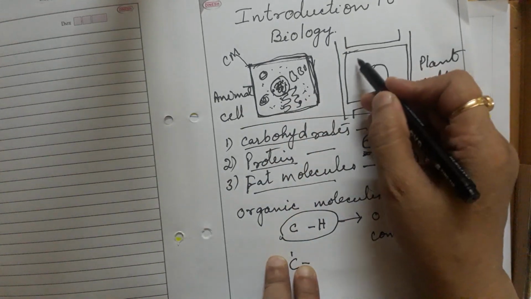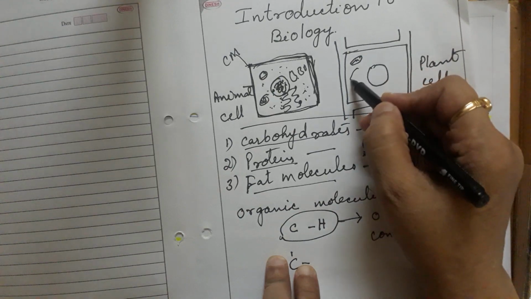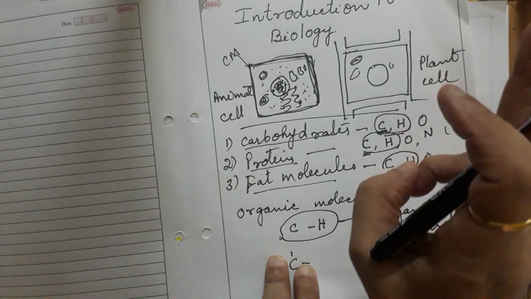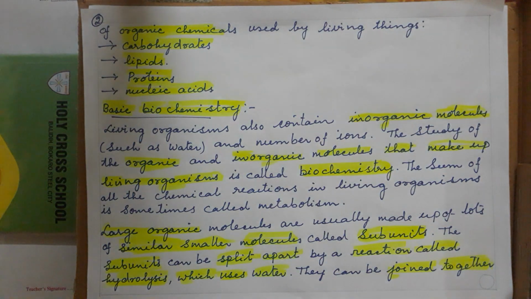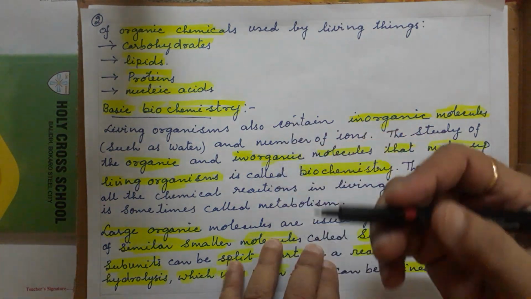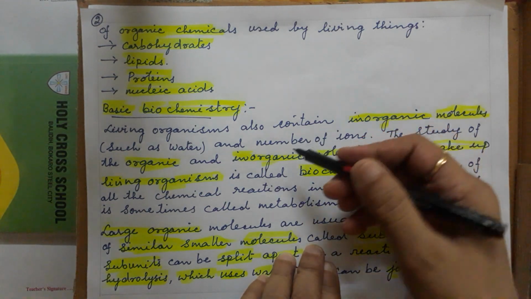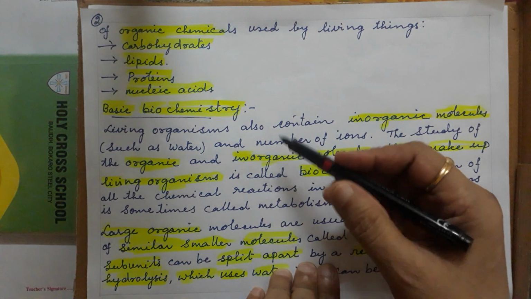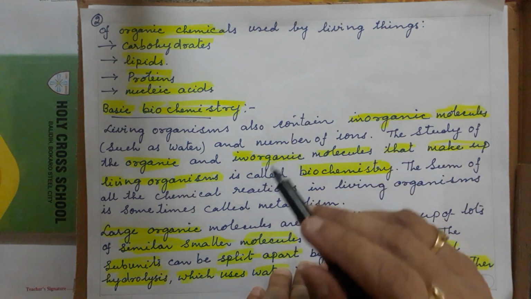In the plant, plastids, chloroplast, chromoplast, and everything is made up of basically three materials. What are the three materials? Carbohydrates, fats, proteins. In other terms, carbohydrates are polysaccharides, proteins are amino acids, and fats are fat molecules, fatty acids and glycerol.